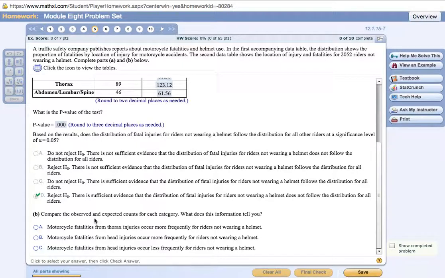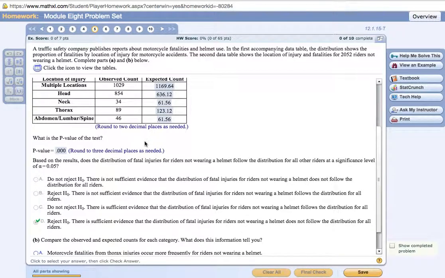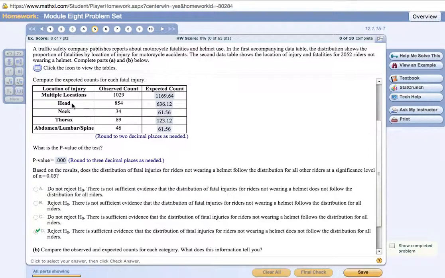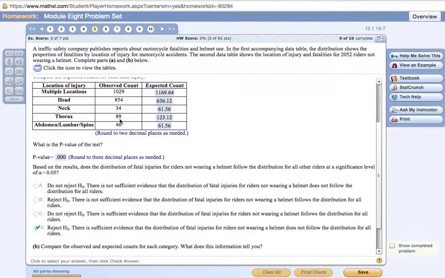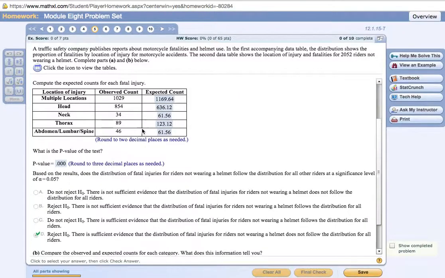And then compare the observed and expected counts for each category. What does the information tell you? So here, for head injuries, it was observed 854, which is quite a bit more than the 636. For neck, 34. So let's go ahead and looks like the observed typically is lower except for with head injuries. More observed. Let's take a look.